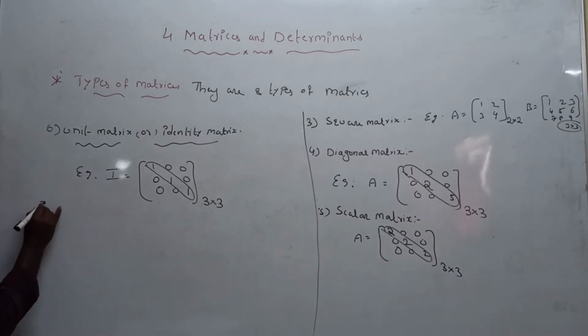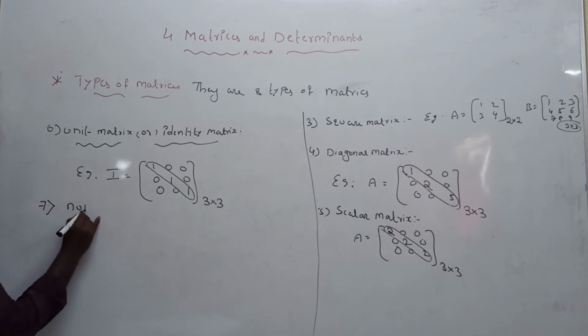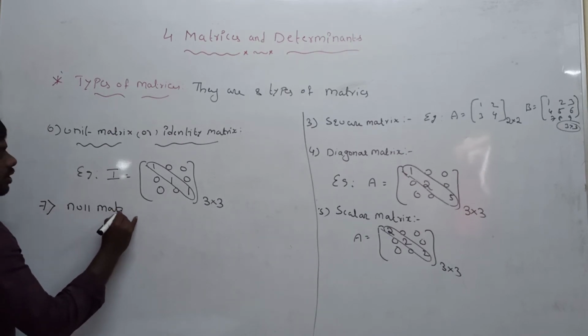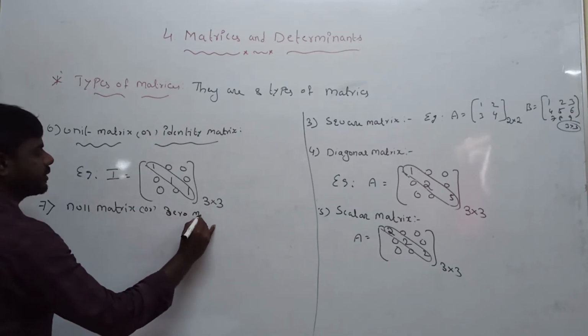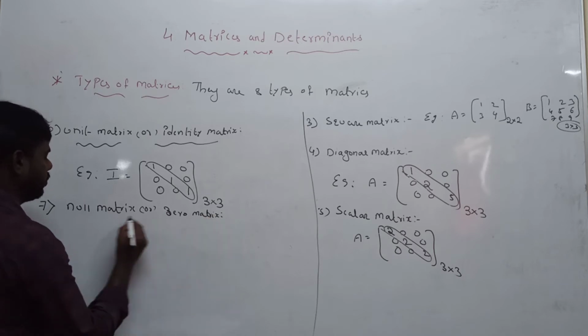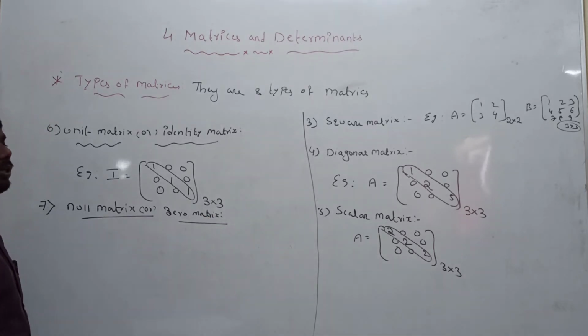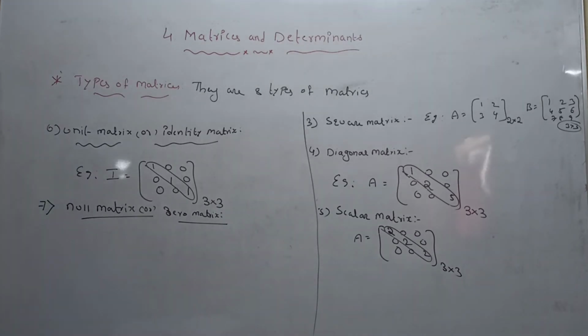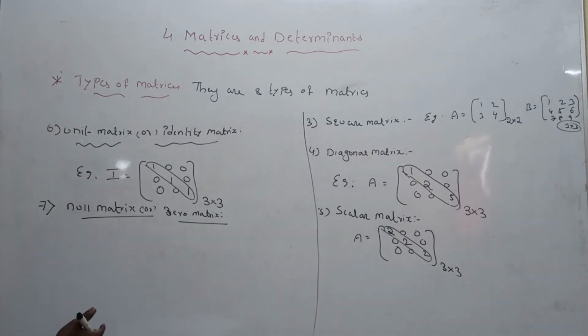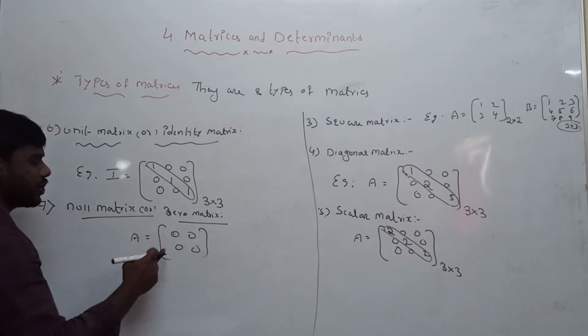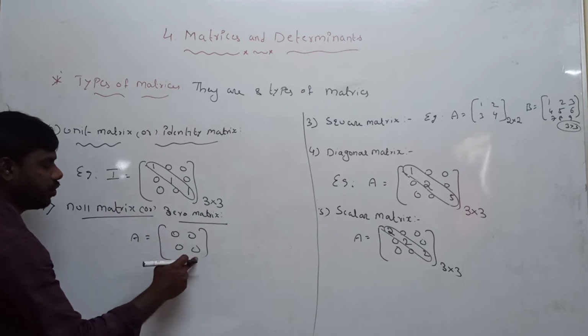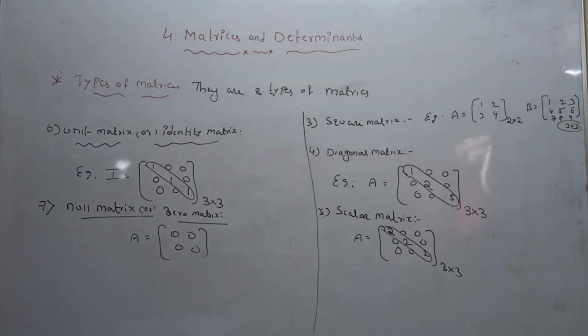Next, the seventh one is the null matrix or zero matrix. What is the definition of the null matrix or zero matrix? If every element of the matrix is zero, then it is called a null matrix or zero matrix. Example: 0 0 0.